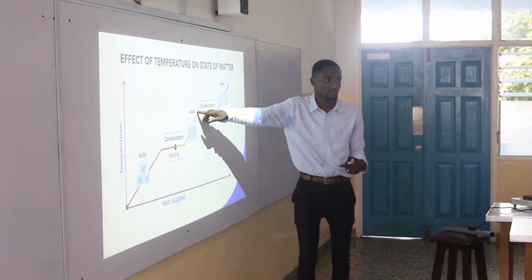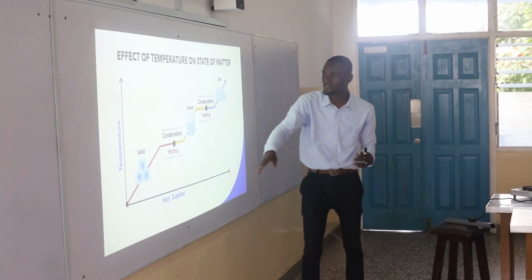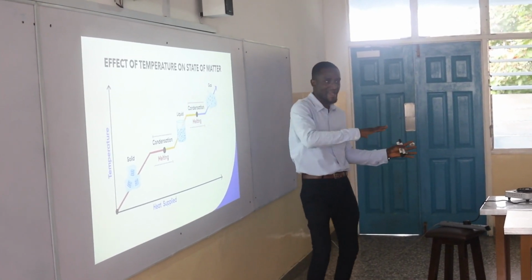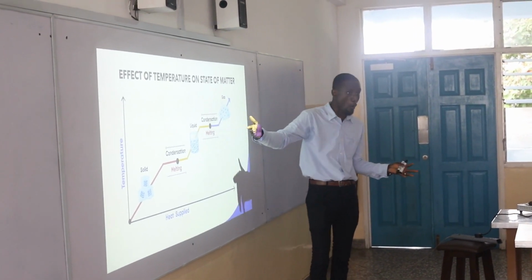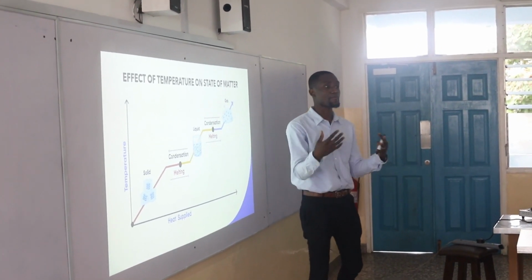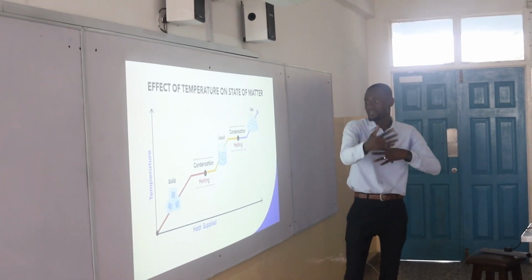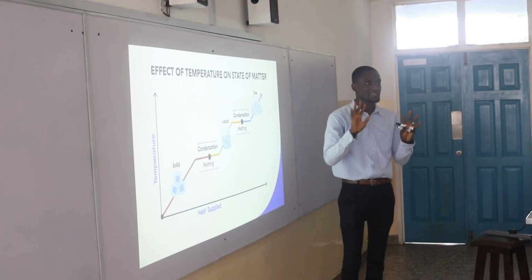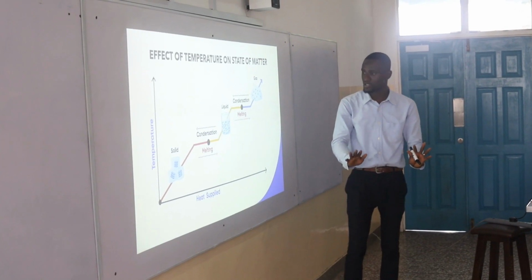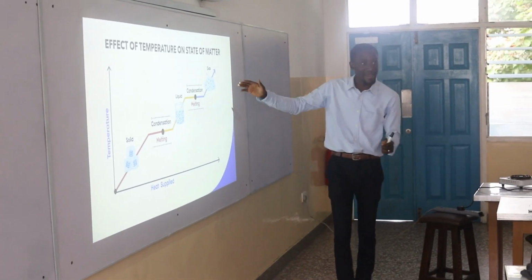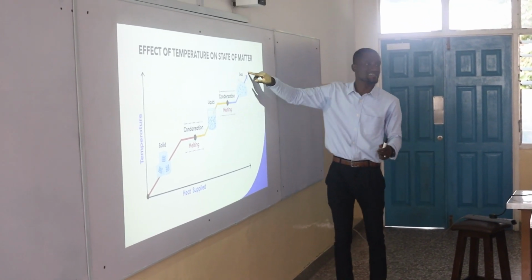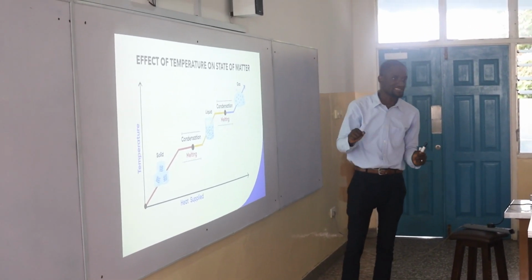And then it gets to a phase where you have to change from liquid to gas, the gas-liquid interface. Then we have this phase which we call the latent heat of vaporization, the point where vaporization starts. At this point too, temperature remains constant. Then once the liquid has changed entirely to gas, temperature begins to rise again. I hope you do get it.